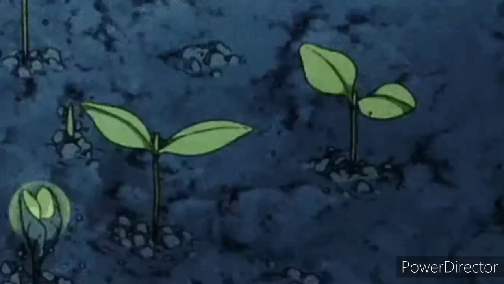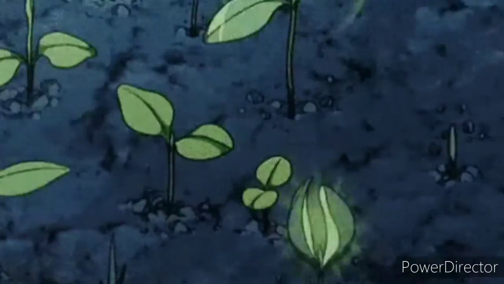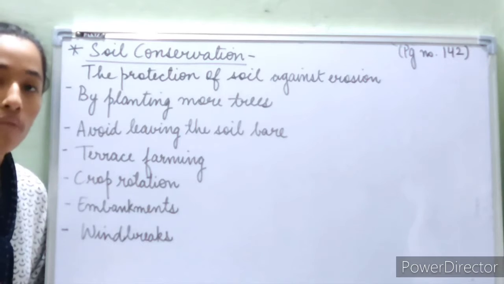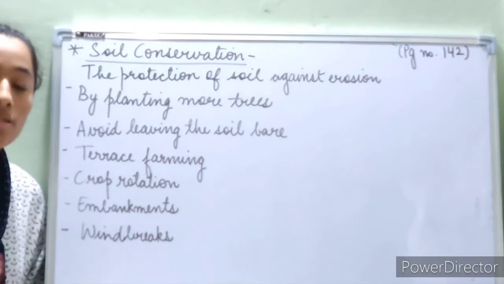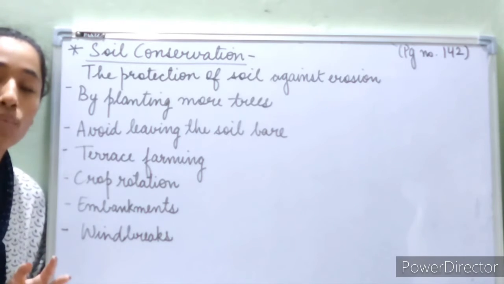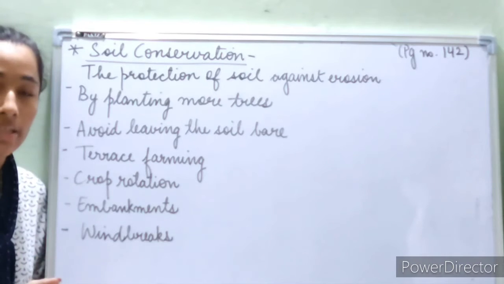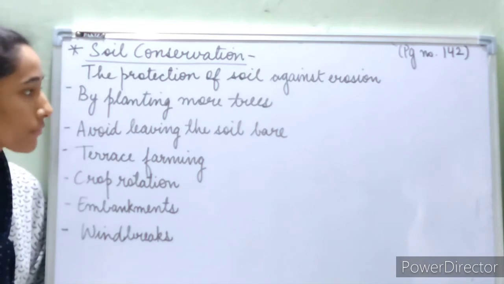Afforestation. We learned a new word in our last class, which is deforestation. Deforestation is the cutting down of trees, the more and more cutting down of trees, that is known as deforestation. Now what is afforestation? Afforestation is when we plant more and more trees. When more and more trees are planted, it is known as afforestation.